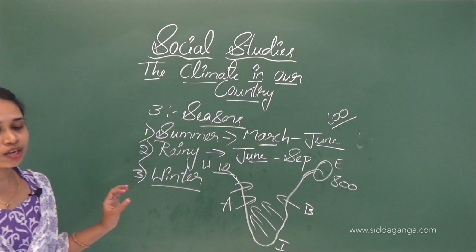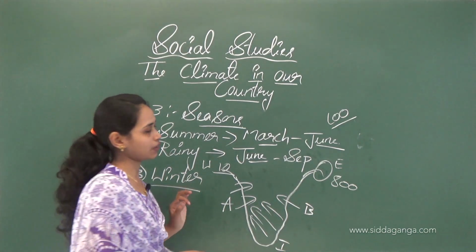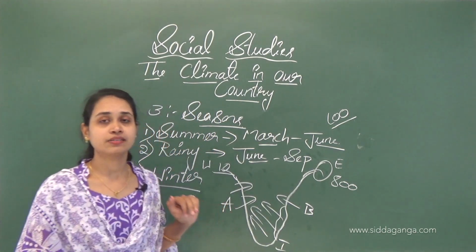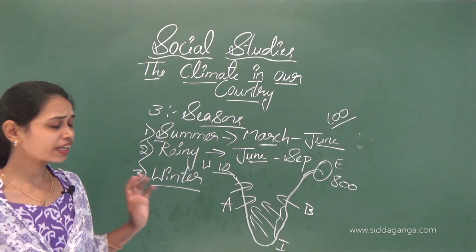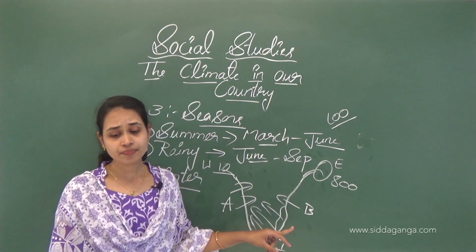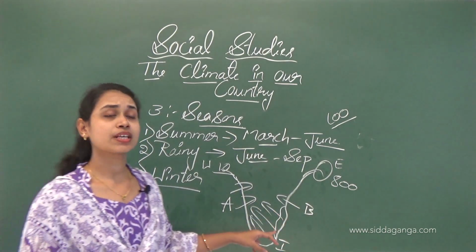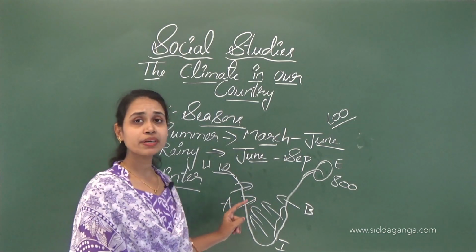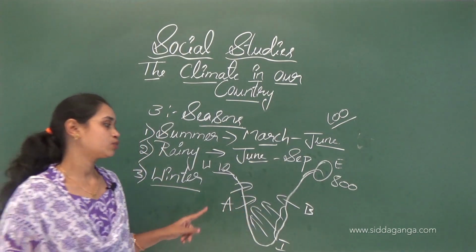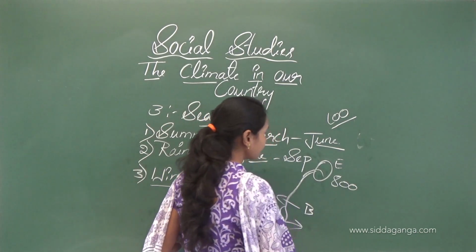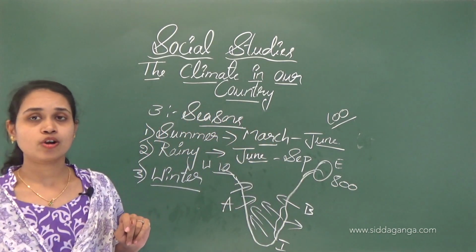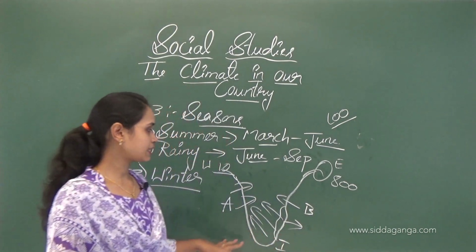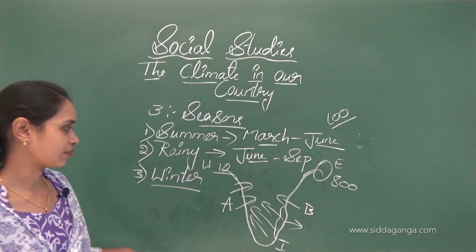The coast of Tamil Nadu remains dry from June to September. Here it rains between November and January. So Tamil Nadu receives rainfall from November to January. This is the rainy season.